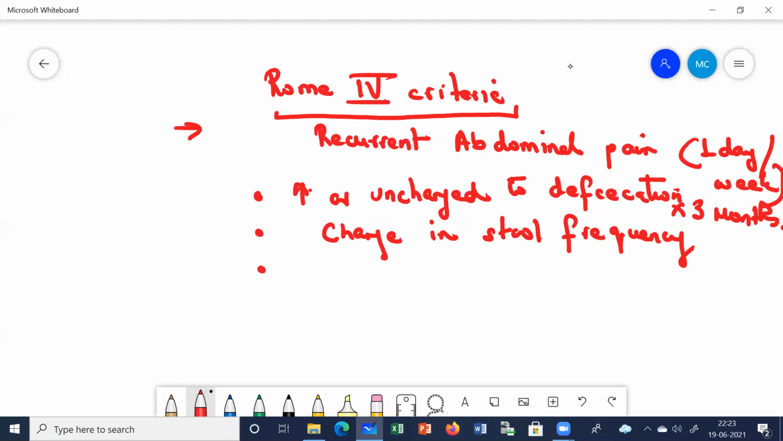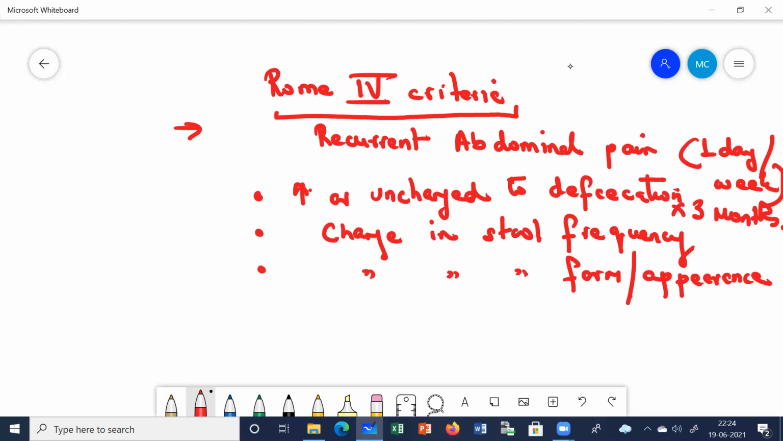Okay, they'll have altered bowel habits and they will have abdominal pain. So these 2 things you have to keep in your mind. So change in stool frequency, or there is change in the stool form or appearance. Okay, this abdominal pain is related to the stool. They will complain like this, that either after defecation the abdominal pain is decreasing, increasing, or it is unchanged. Okay, so this is one criteria.